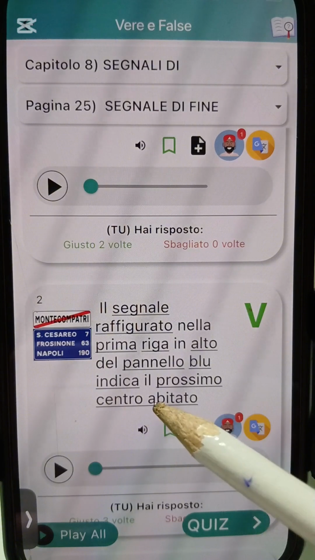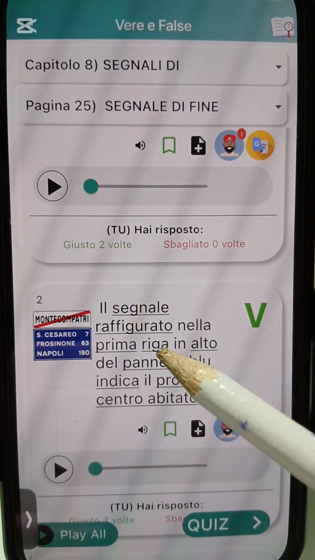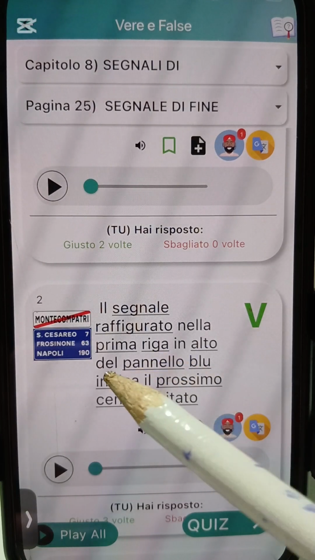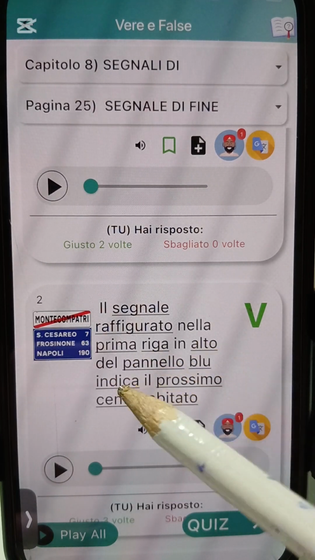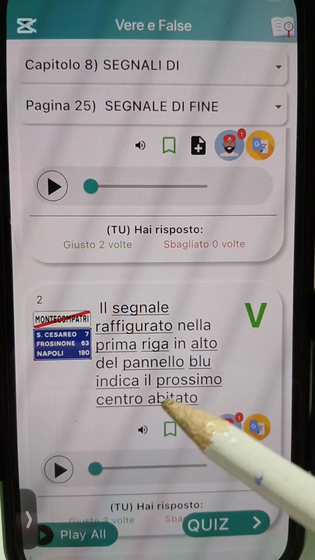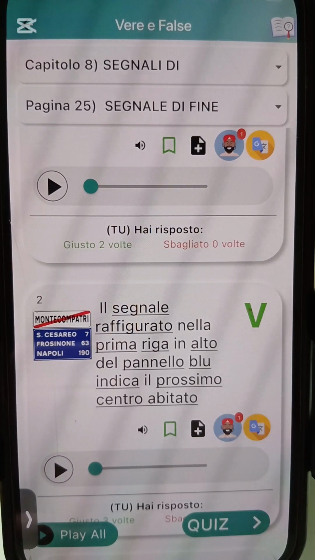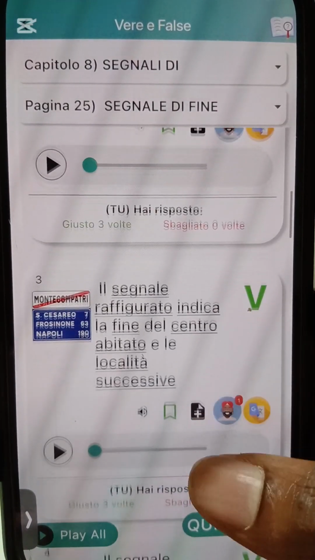Don't forget say riga na line. The first line wey dey up for this blue background, e dey indicate the next centro abitato, the next city center. Alright, so we go number 3.